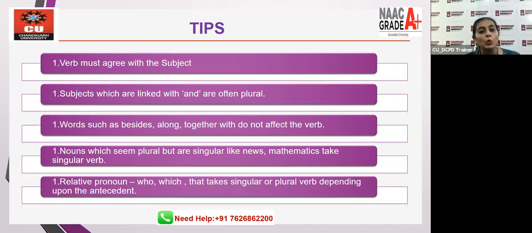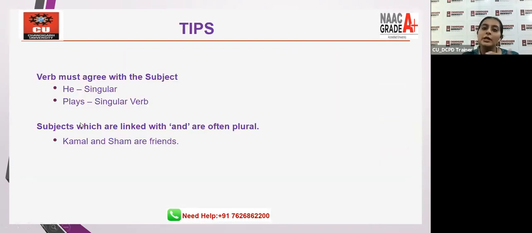Now, nouns which seem plural but are singular. For example, news is basically singular, but sometimes the students say that it is plural. News are, not. Some students say that. It's not news are, it is news is, right? Mathematics, a subject, it is, not are. Mathematics are difficult. That's wrong, right? So we need to take care of these particular things. Relative pronouns, who, which, that, take a singular or plural verb, depending on the tense.